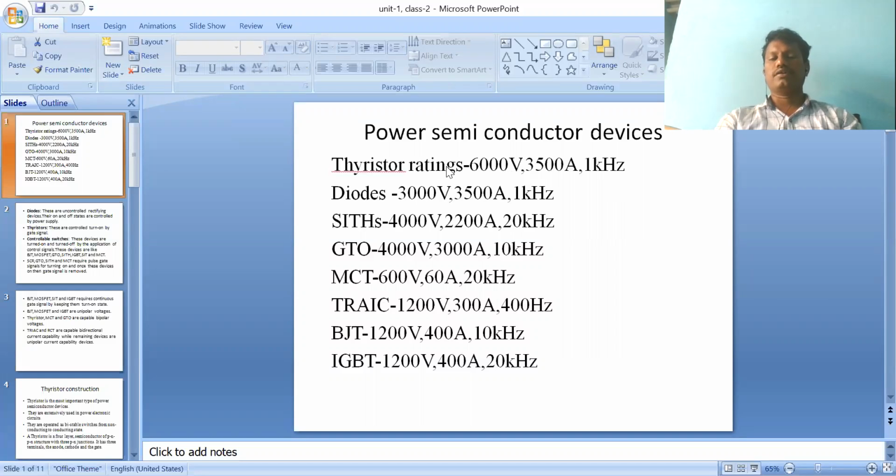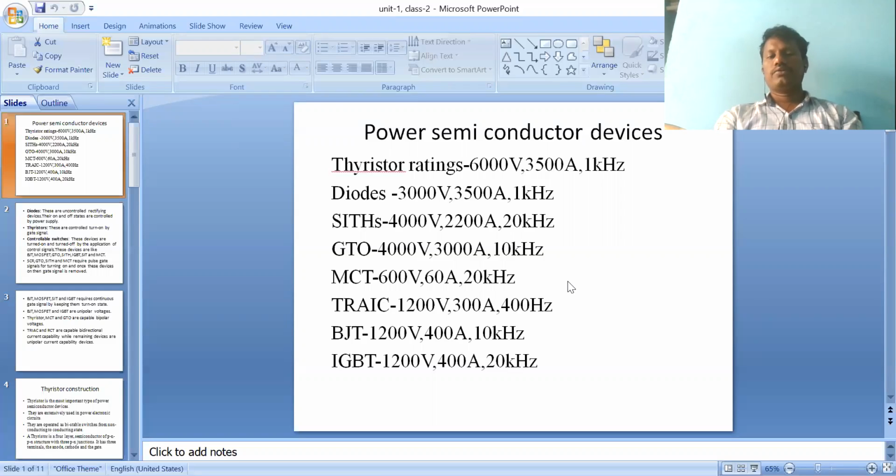Thyristor ratings are 6000 volts, 3500 amperes, frequency 1 kilohertz. Diodes: 3000 volts, 3500 amperes, 1 kilohertz. SITH, silicon induction thyristor: voltage rating 4000, current rating 2200 amperes, frequency 20 kilohertz. GTO, gate turn off thyristor: 4000 volts, 3000 amperes, 10 kilohertz. MCT, MOS controlled thyristor: 600 volts, 60 amperes, 20 kilohertz.